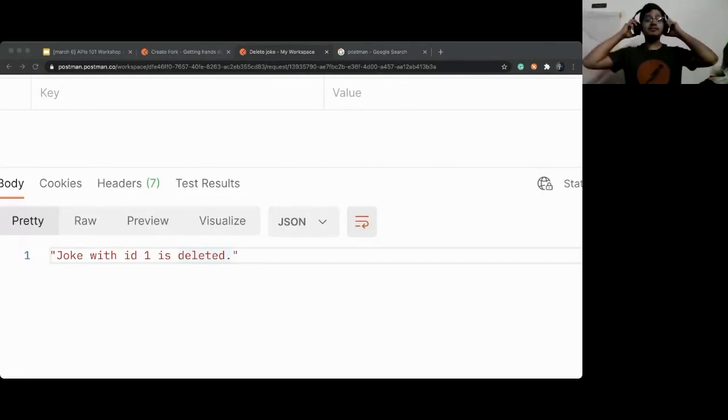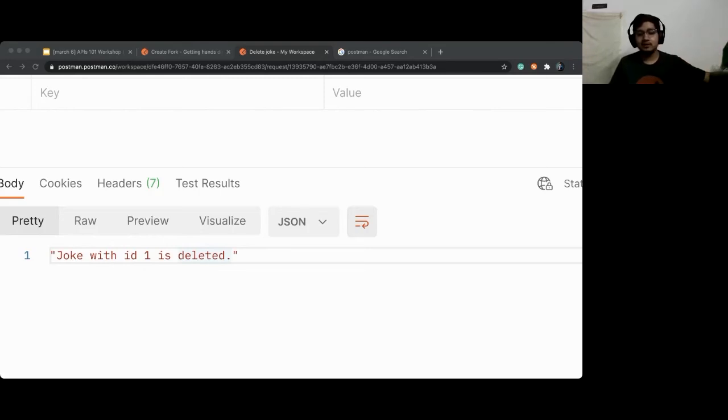Yes, it was fun. Can someone tell me what is the major drawback of this system? Hmm. No security, no integrity, right? Anyone can delete anything. Anyone can edit anything. I don't know who it is, right? No privacy, no integrity, no access control, nothing, nothing.